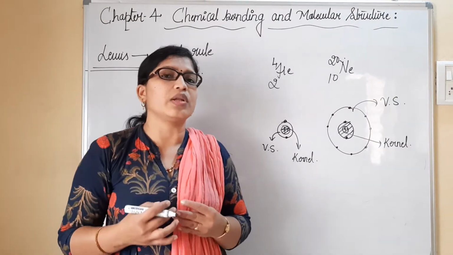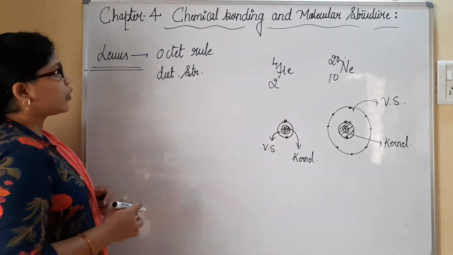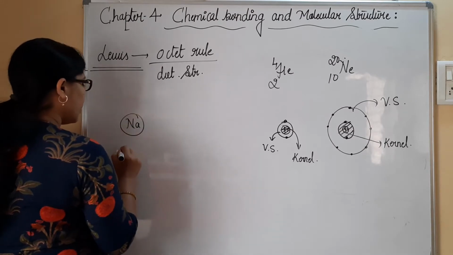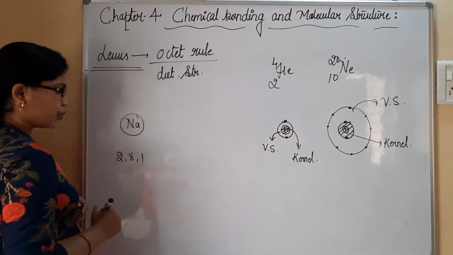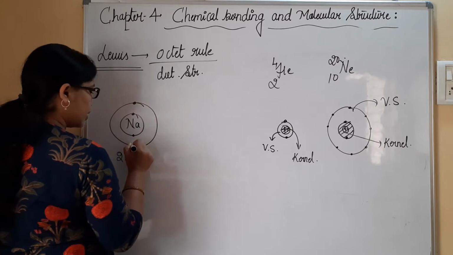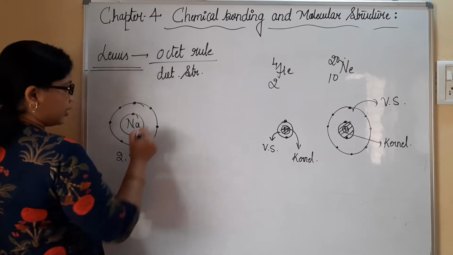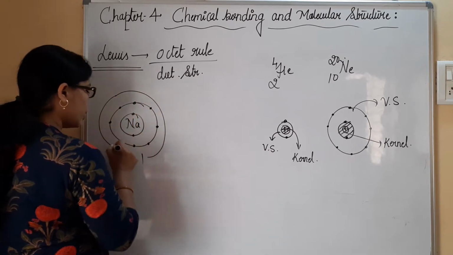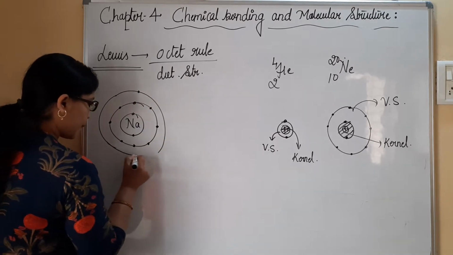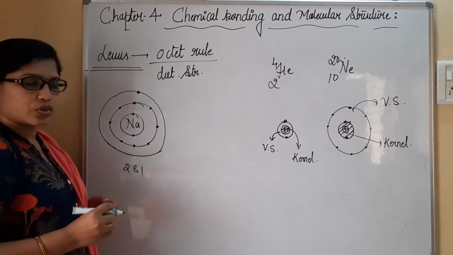Let us understand what we mean by the octet rule, and why it is called so, with an example. In order to understand the octet rule, let me consider sodium itself, and we will write its electronic configuration as 2, 8, 1, in which the inner shell has 2 electrons and the next shell has 8 electrons. And I have one more shell present, which is considered the outer shell. Let me draw it neatly. 2, 8, 1. I have 1 electron present over here.